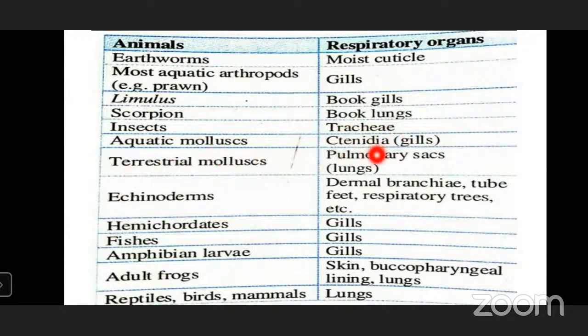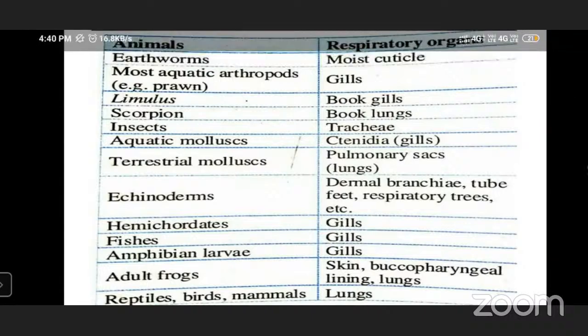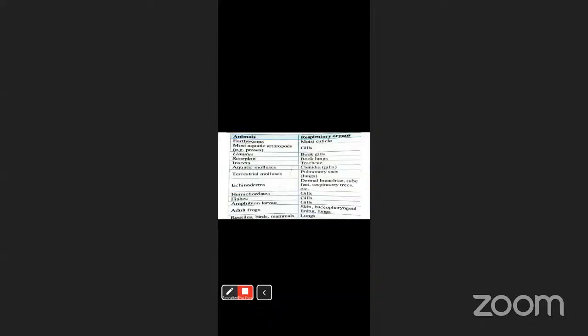Aquatic mollusks have ctenidia or gills. Terrestrial mollusks have pulmonary sacs, that is, lung-like structures. Sac-like structures will be present, so we call them pulmonary sacs. Echinoderms have dermal branchiae, tube feet, respiratory trees, etc. Hemichordates, gills. Fishes, gills. Amphibians: larvae, gills; adult frogs, skin, buccopharyngeal cavity. Reptiles, birds, and mammals have lungs. So these are the respiratory organs in different organisms.